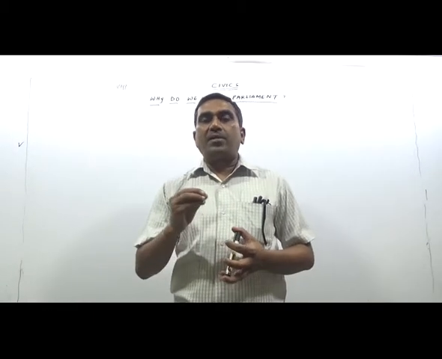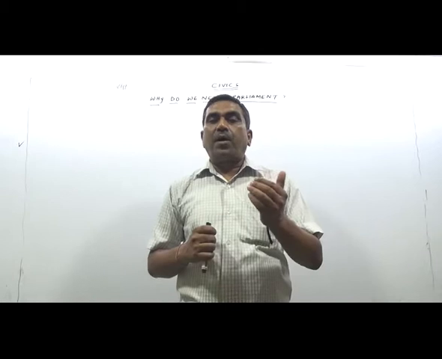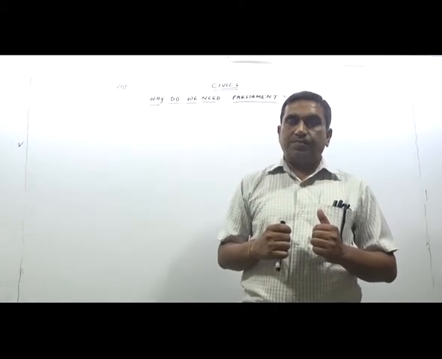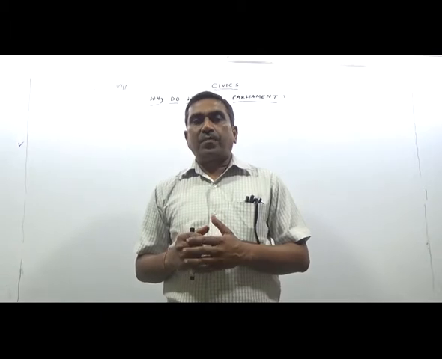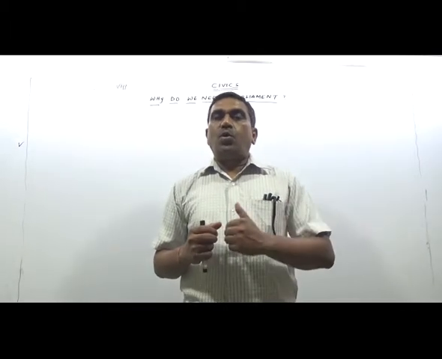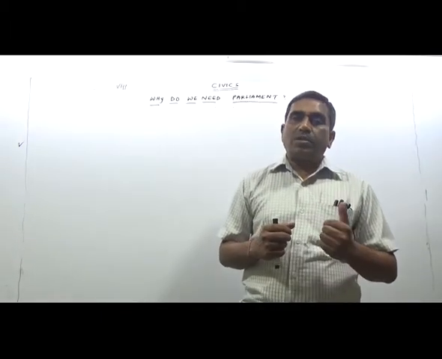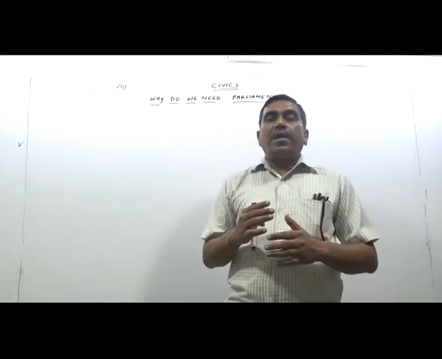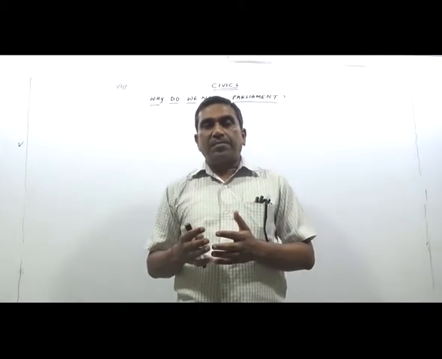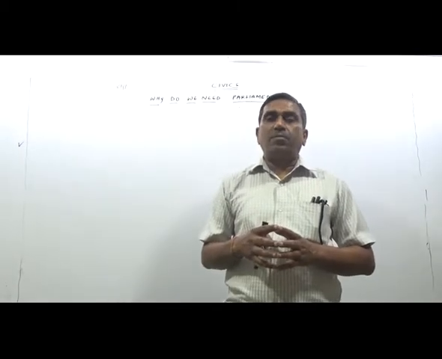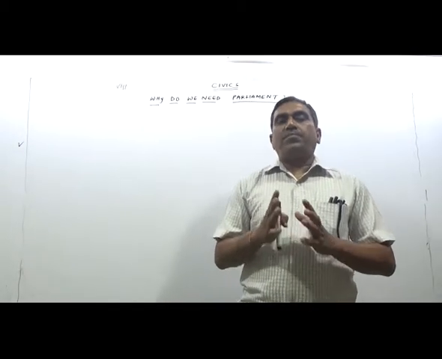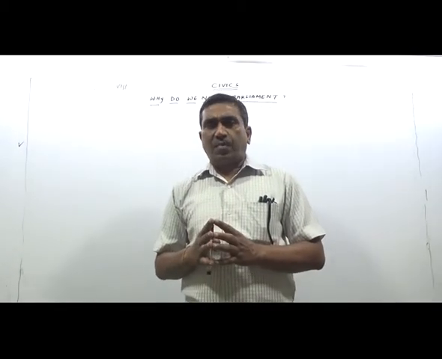Our parliament has two houses, the upper house and the lower house. The upper house is called the Rajya Sabha, it is the permanent house. The lower house is the Lok Sabha. It is not permanent, it gets dissolved. Rajya Sabha does not get dissolved, but Lok Sabha gets dissolved.